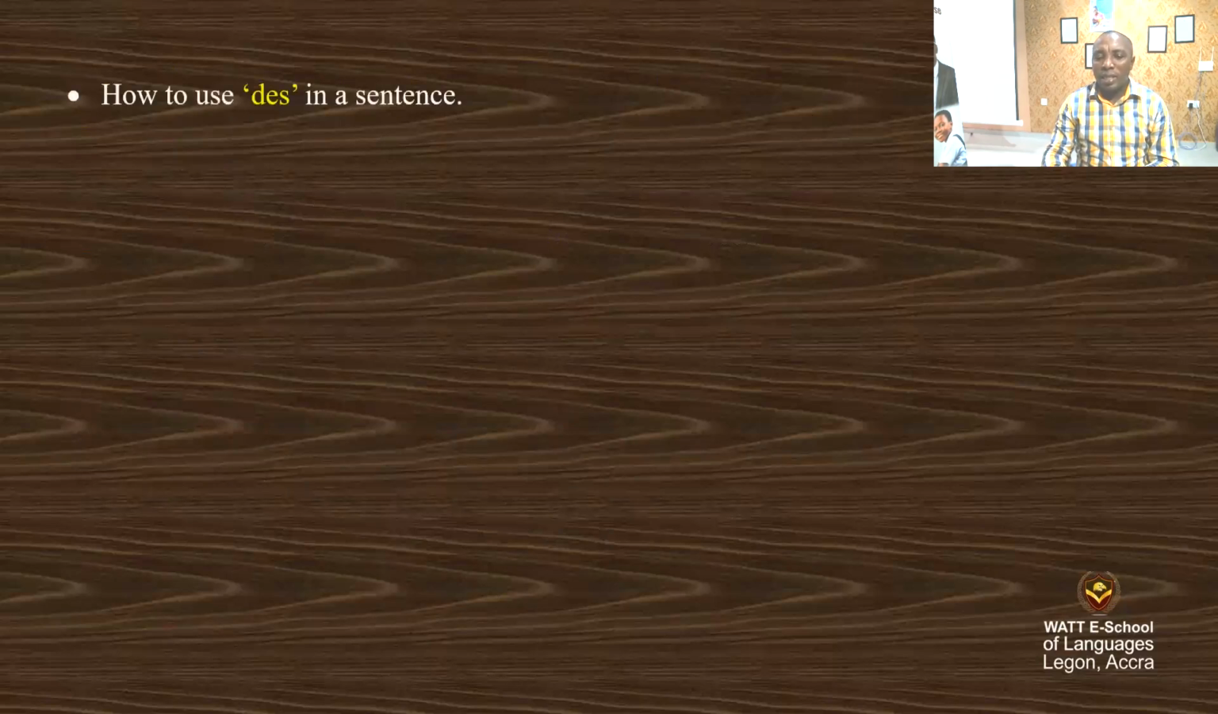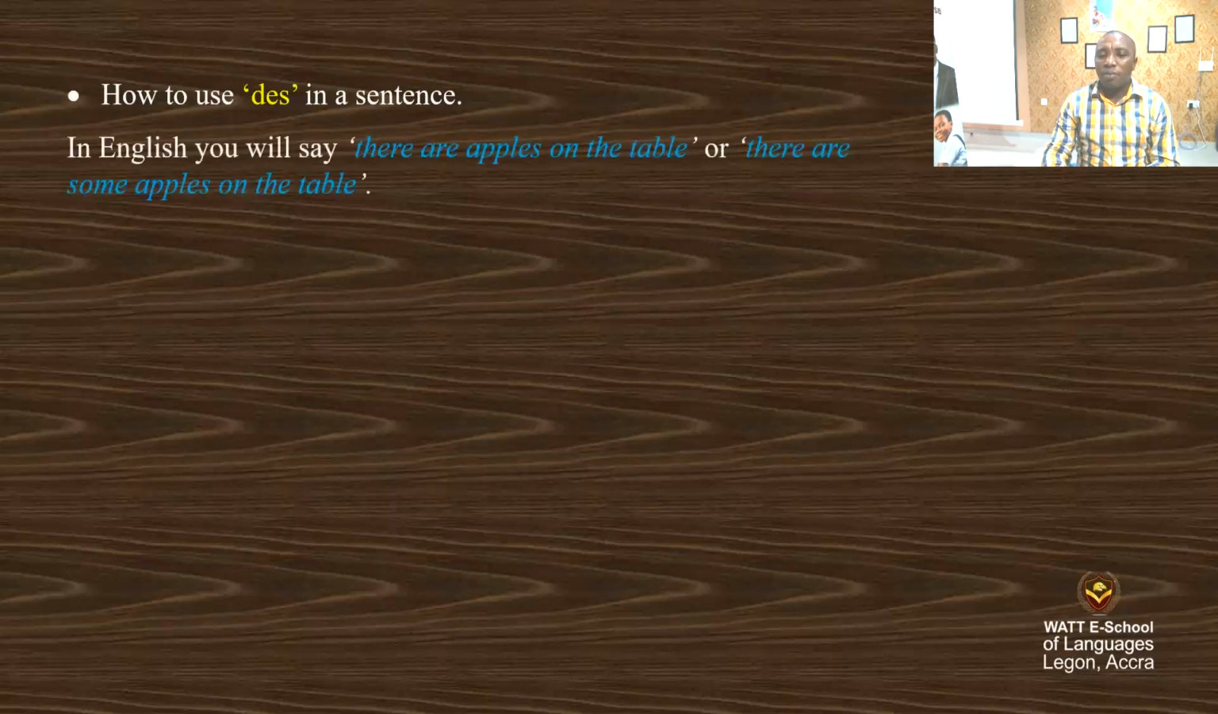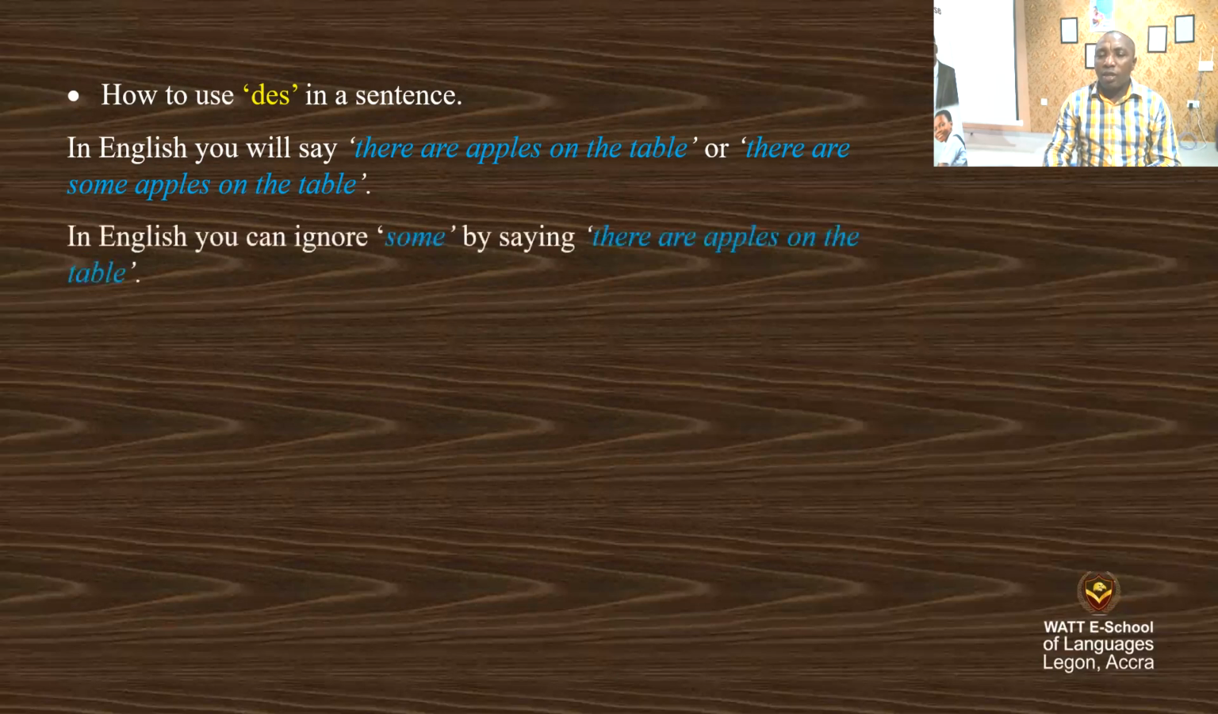Now, how to use des in a sentence? In English, we say there are apples on the table, or there are some apples on the table. That's what we say in English. In English, you can ignore some by saying there are apples on the table. It means here that some is omitted.